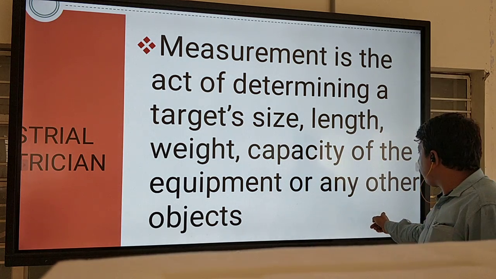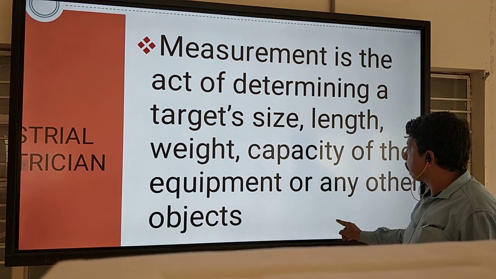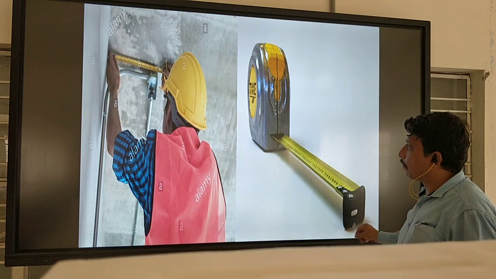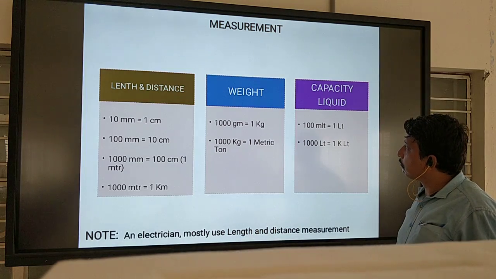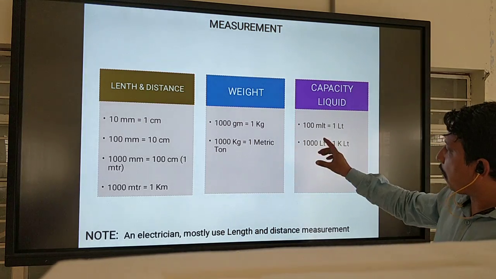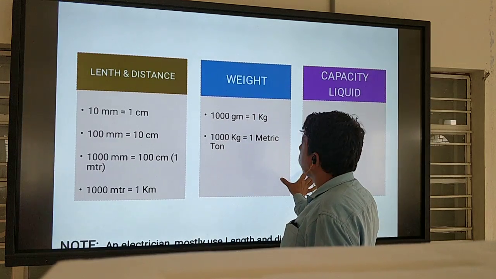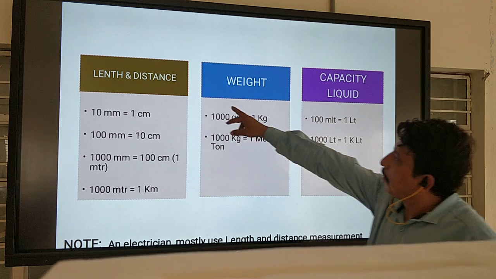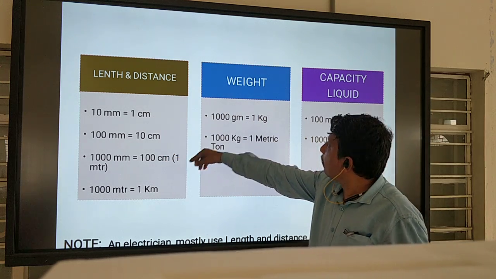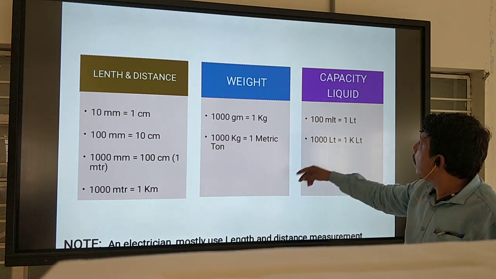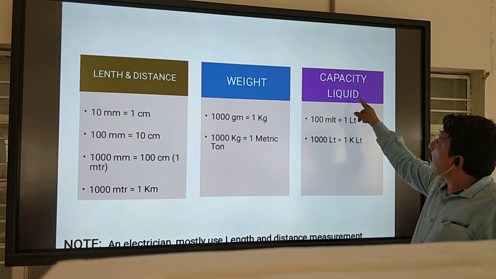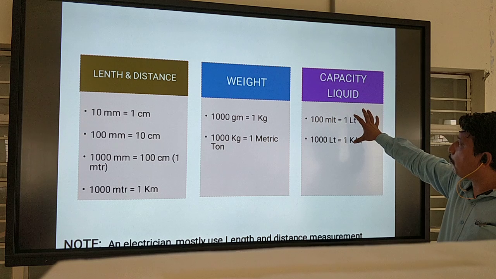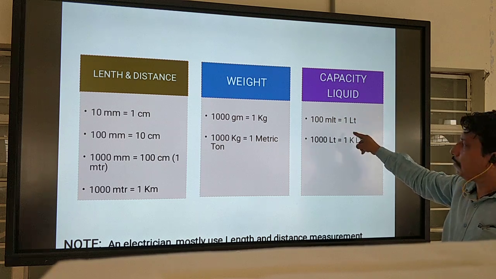Next, the types of measurement: length and distance is one. Next is weight, and next is capacity, which is especially used for liquids. If you measure some liquid, we use this one.